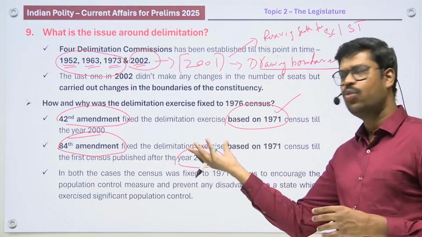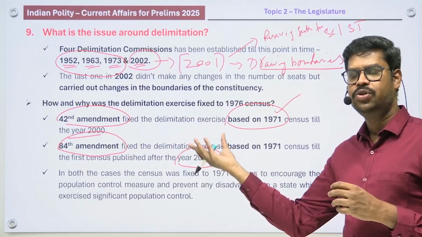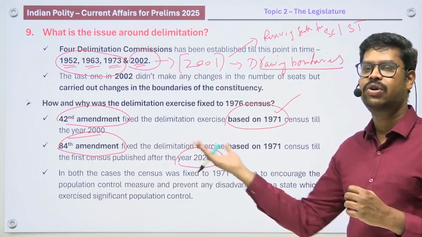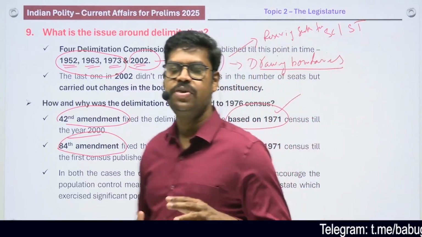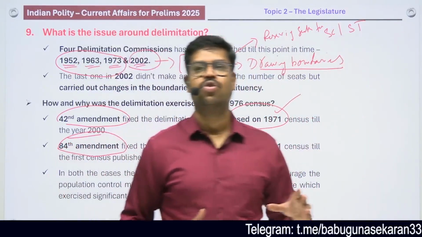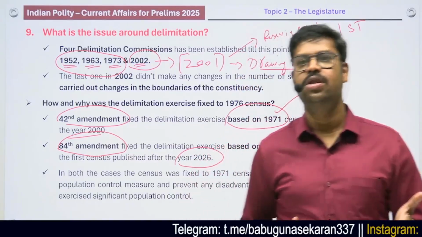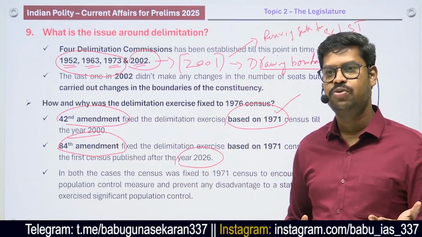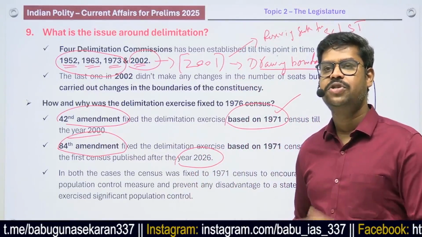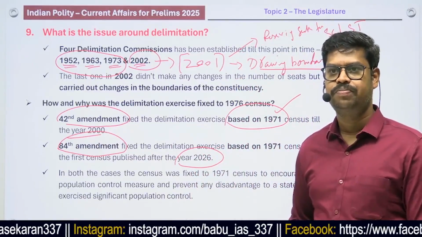Now the question is, as per the news reports, why was this 1971 census fixed? It was fixed to provide a level playing field to all the states, so that the states are not in a disadvantaged position even if they implemented measures to reduce the population.